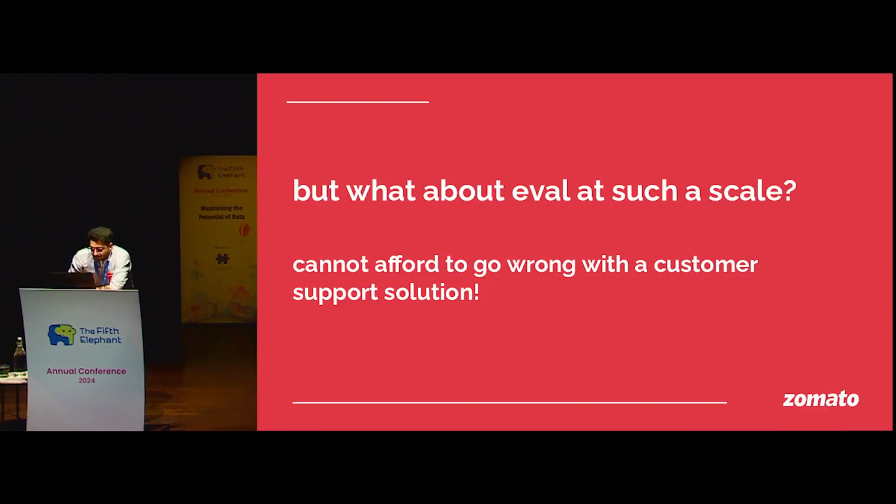Moving on. With Zomato scale, it becomes kind of a necessary evil to introduce evaluation mechanisms. So we use a pretty standard evaluation mechanism here of human in the loop, where every change, whether it be a prompt change or any other feature change, goes through rigorous human quality checking, and some sample of all the chats that happen at daily intervals is always QC'd by a human, and all the metrics get published.